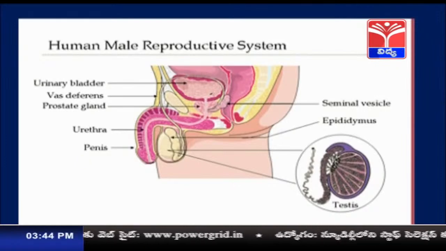So, this is about the human male reproductive system. Males produce sperms from nearly 13 or 14 years of age, and it continues for a long time, but the production of sperms may be reduced as age increases. So, this is about the male reproductive system of human beings, and what is produced? Semen is produced. Semen has seminal plasma and sperms. And what are sperms? Sperms are nothing but the male gametes.